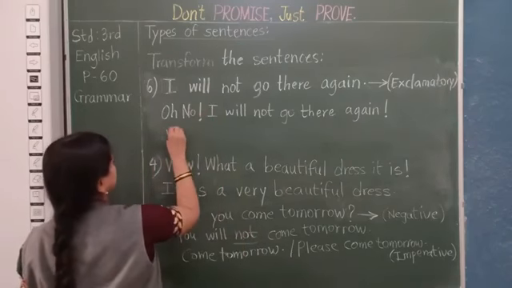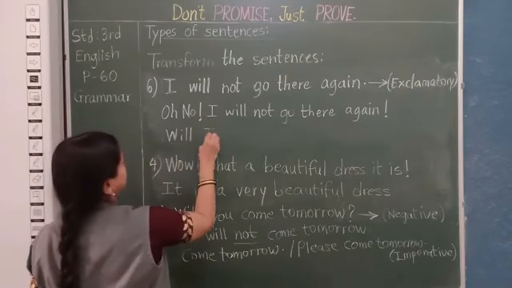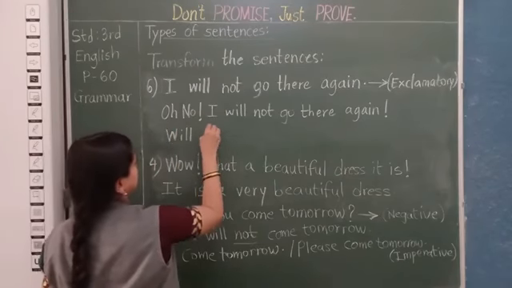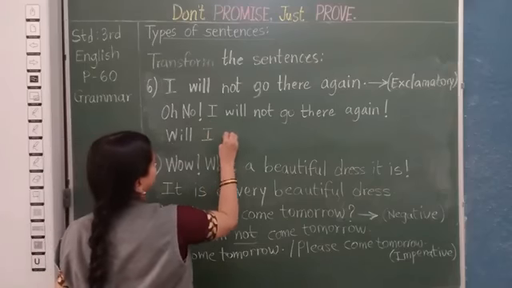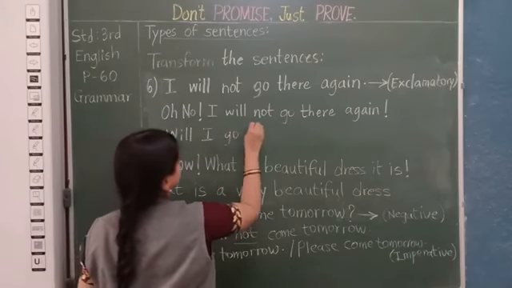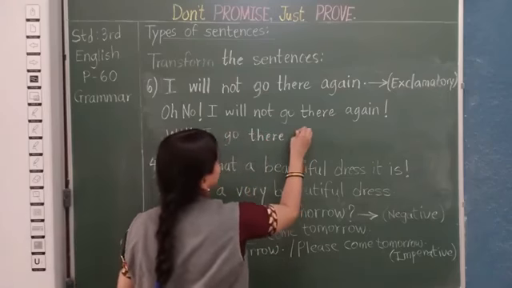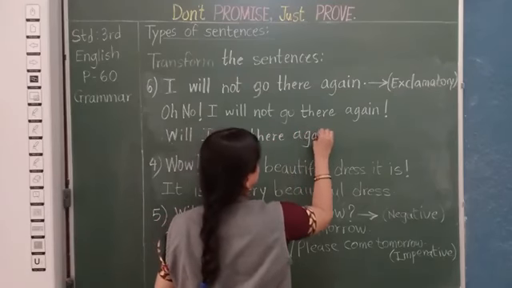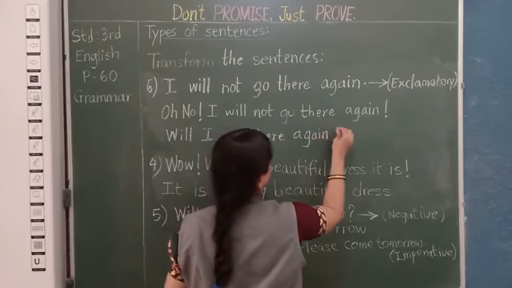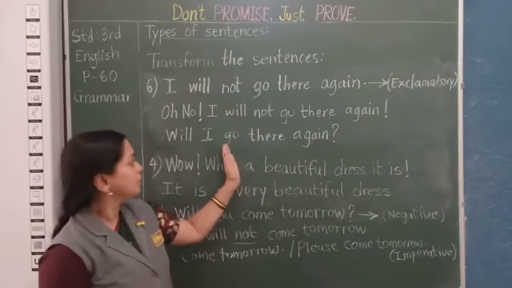Will I go there again? Question mark. Followed?